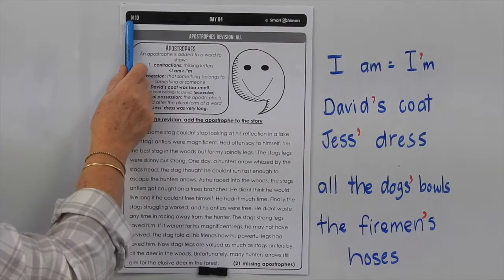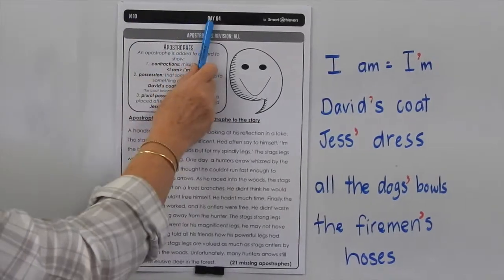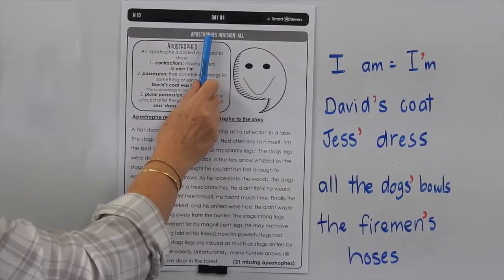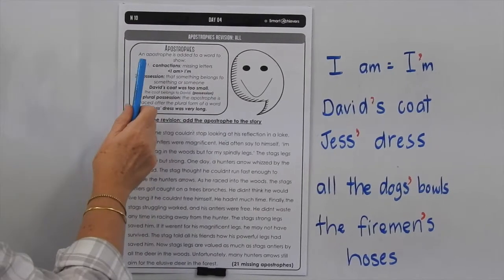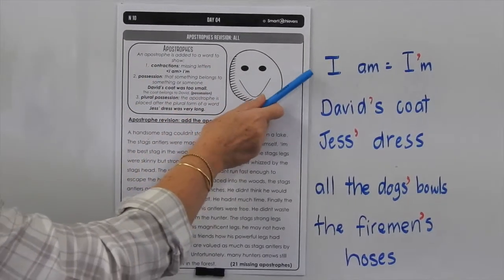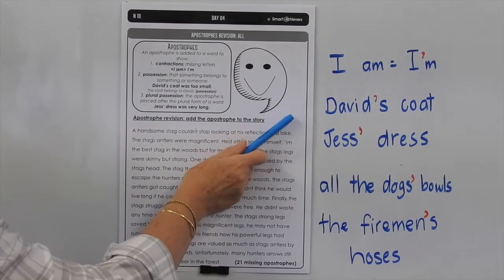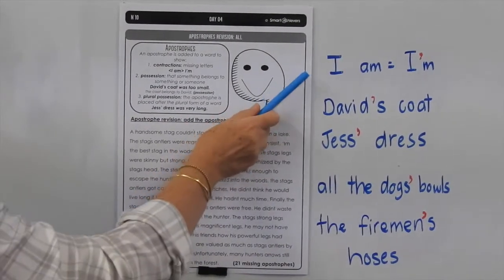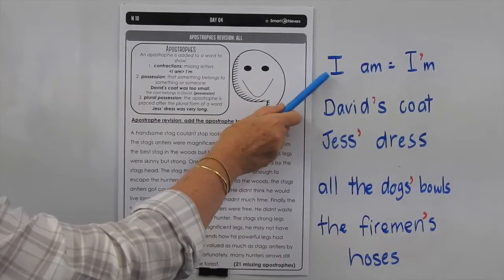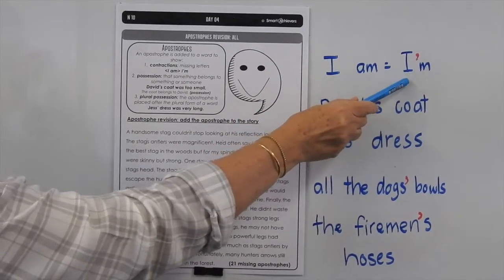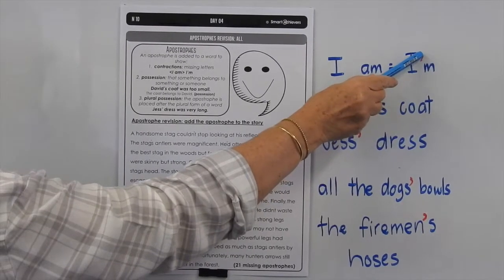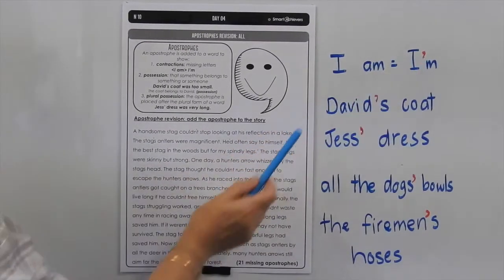This is level N, list 10, and we're doing the day 4 page on apostrophes, and we're revising all the apostrophes, whether it be for contractions, possession, for single possession, or for plural possession. So if you want to join I and am together, you're going to make the word I'm, and you're going to put the apostrophe in where you've taken out the letter.